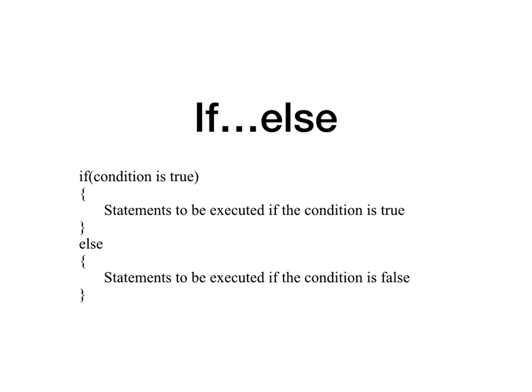So we have two options. A number could be either positive or negative, but not both at the same time. If the number is greater than 0, in that case this block will be executed. So if the number is positive, this block will be executed. If the number is not positive, the else block will be executed.